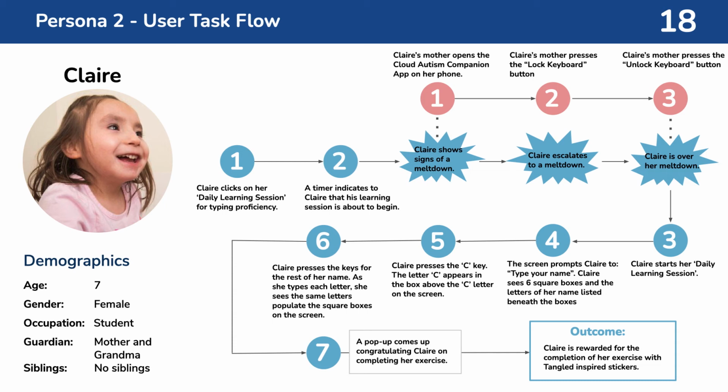Once Claire has re-regulated and is over her meltdown, her mother unlocks the keyboard. Claire is able to begin her daily learning session after that. The screen prompts Claire to type her name. Claire also sees 6 square boxes with the letters of her name listed individually under each box. As Claire types each letter of her name, the letters appear inside their respective box.